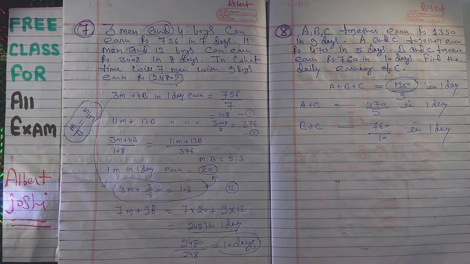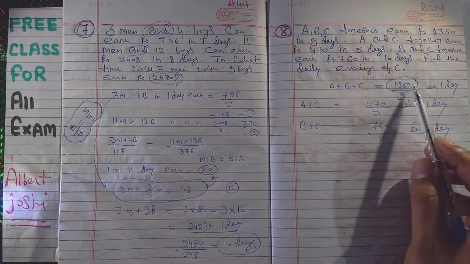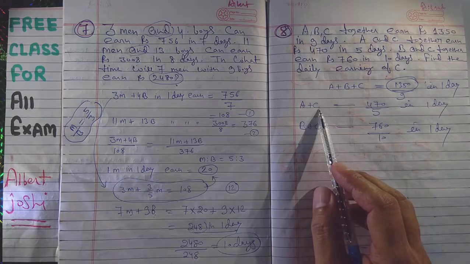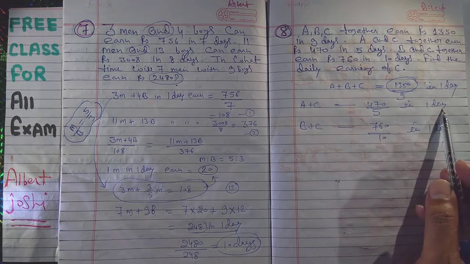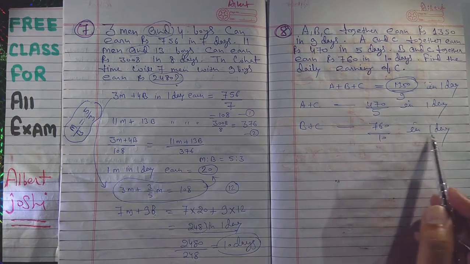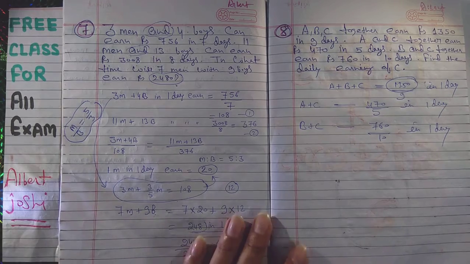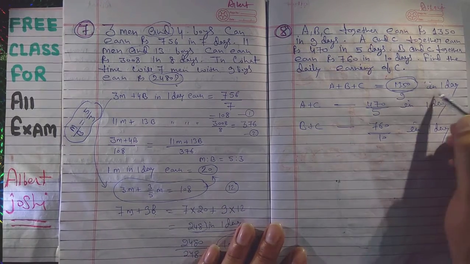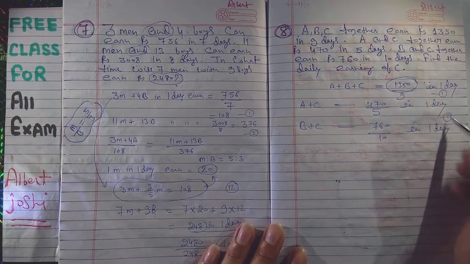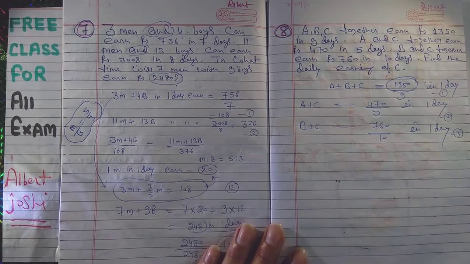Very simple. A plus B plus C, they are earning this money in 1 day, and A plus C, they are earning this money in 1 day. B plus C, they are earning this money in 1 day. You have to solve this equation number 1, 2 and 3. After calculation you can get the answer.